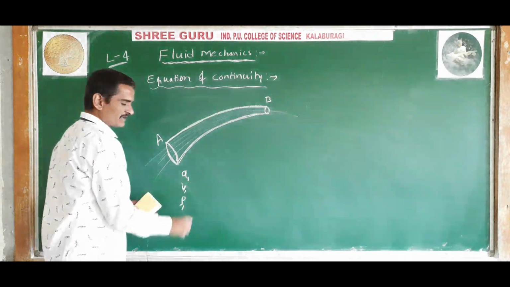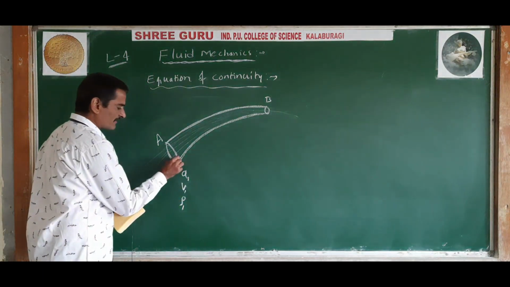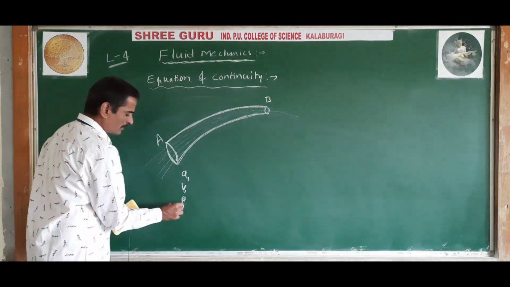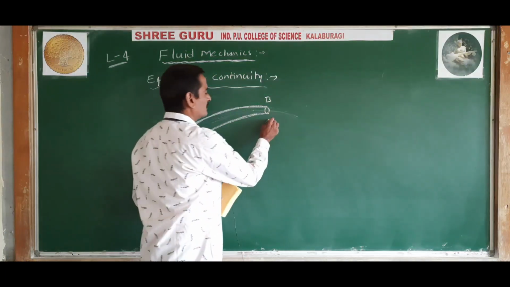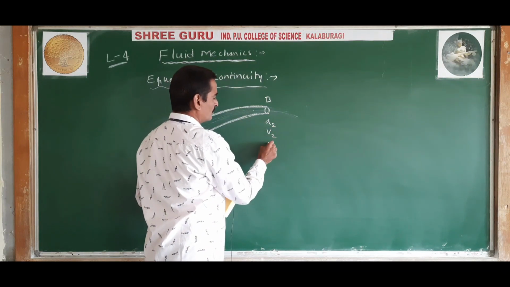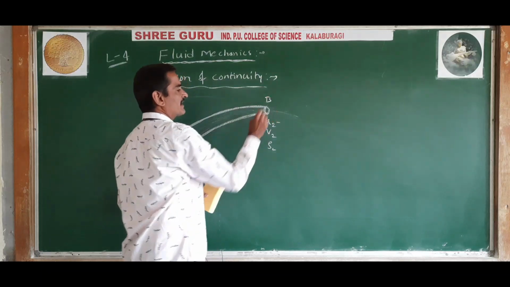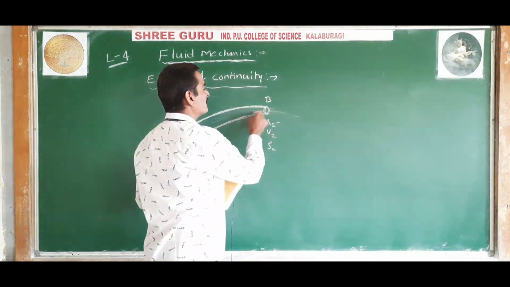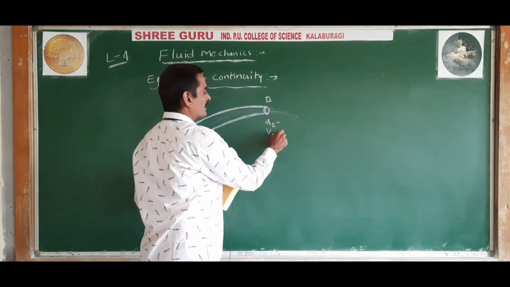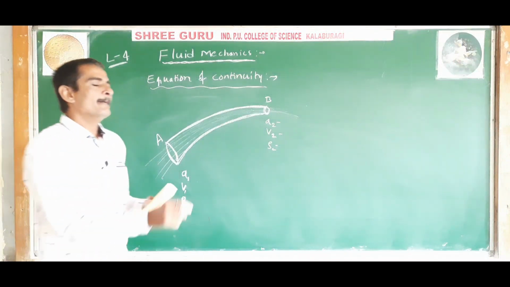Let A1 be the area of cross section at the end A, V1 be the velocity of the liquid at the end A, and rho 1 be the density of the liquid at the end A. Similarly, let A2 be the area of cross section of the liquid flow at the end B, V2 be the velocity of the liquid at the end B, and rho 2 be the density of the liquid at the end B.